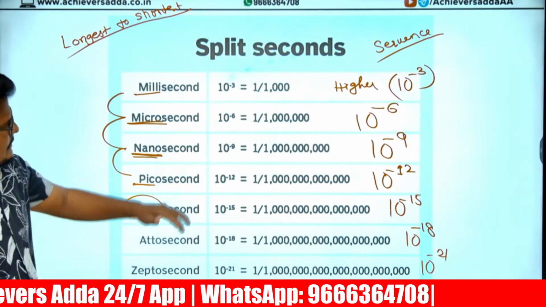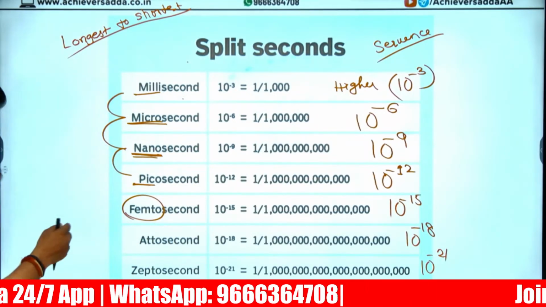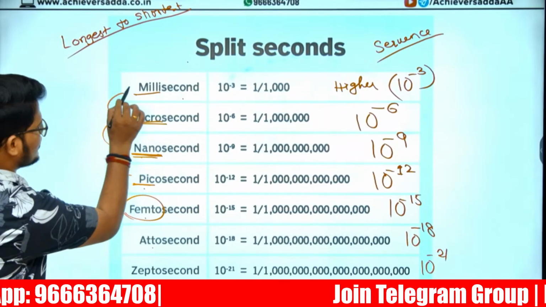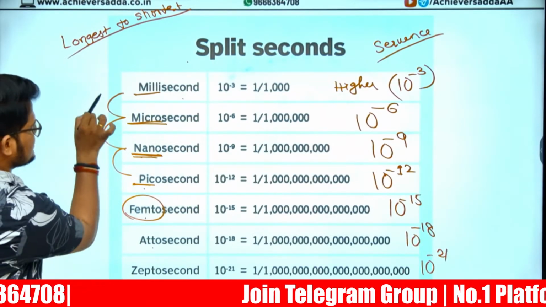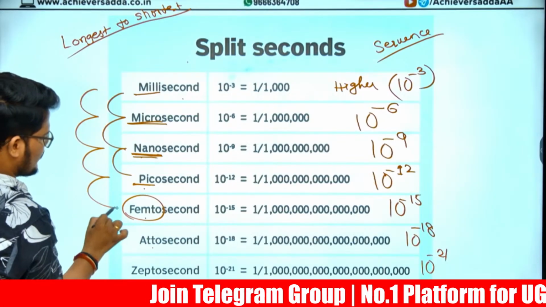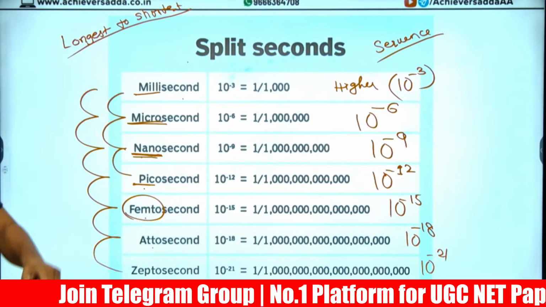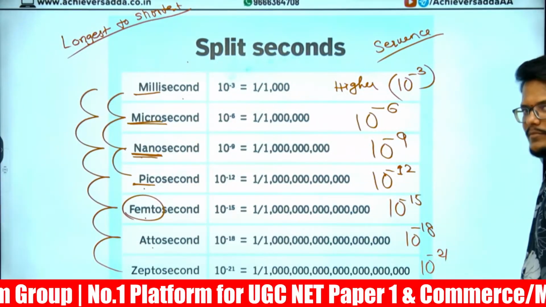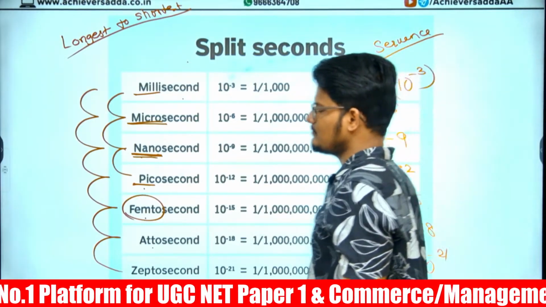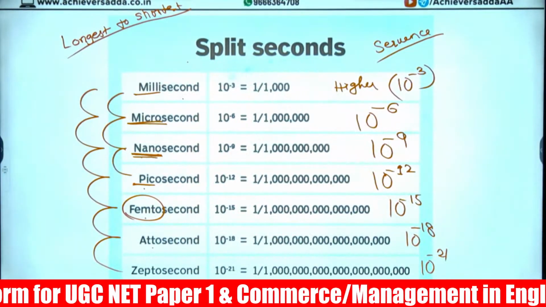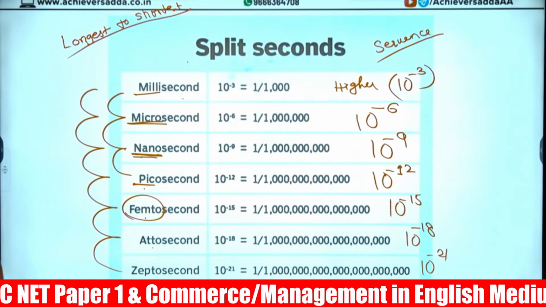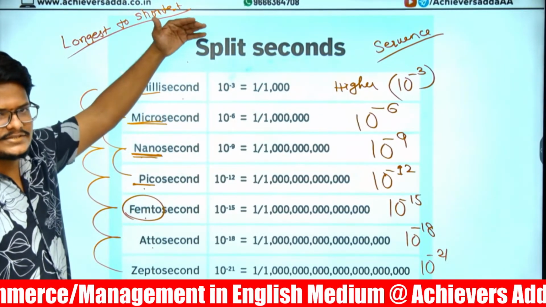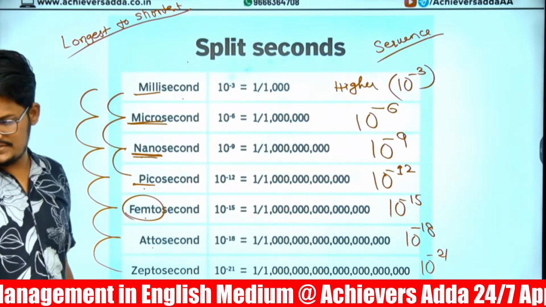Kindly remember the sequence. If they are asking lowest to highest: zepto, atto, femto, pico, nano, micro, milli. From longest to shortest: milli, micro, nano, pico, femto, atto, zepto. That is why the zepto name is given. Clear? So remember that millisecond is the largest and highest one, and zepto is the lowest one.